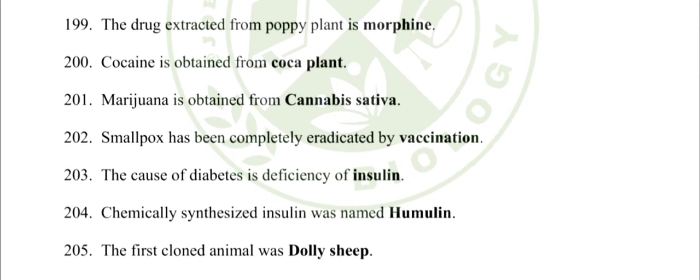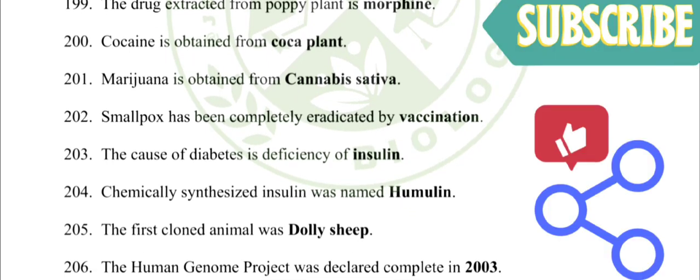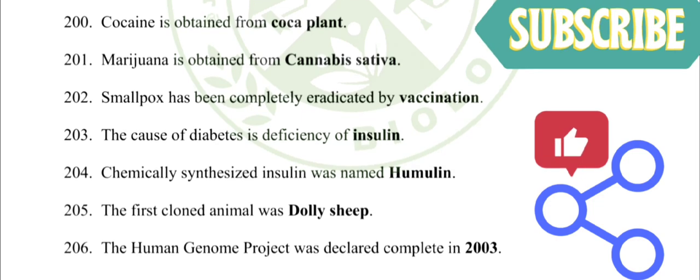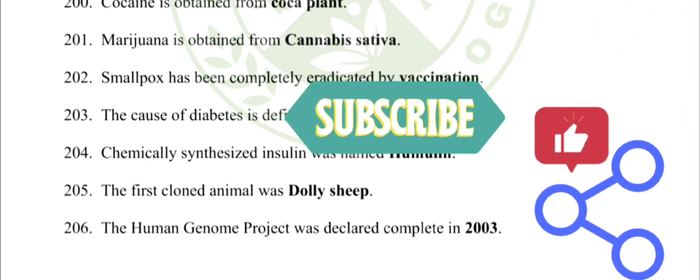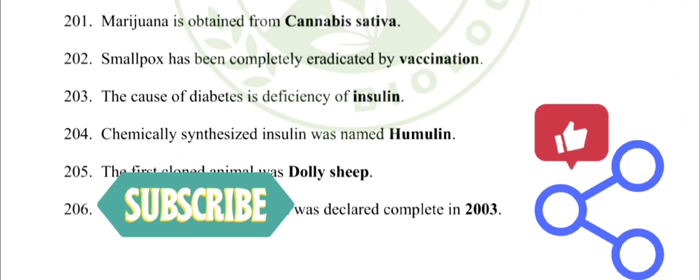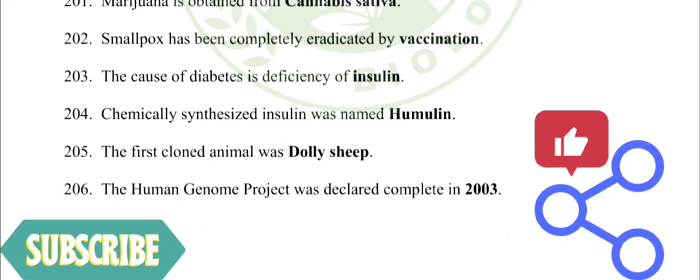204. Chemically synthesized insulin was named humulin. 205. The first cloned animal was Dolly the sheep. 206. The Human Genome Project was declared complete in 2003.